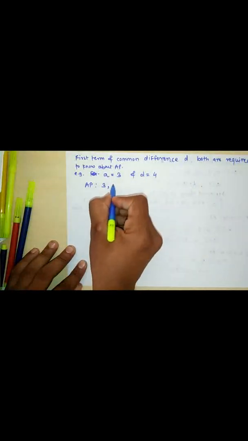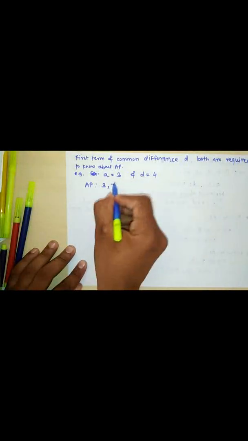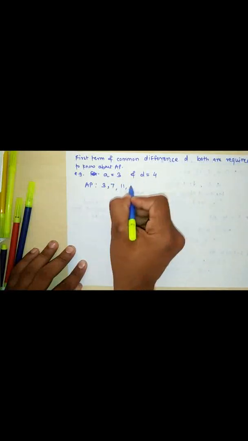Then what is the second term? 3 plus 4, that is equal to 7, and the third term will become 7 plus 4, 11. 11 plus 4 will become 15. Like this we can form an arithmetic progression if we know the first term and common difference. From this we can say that we require at least the first term and common difference, then only we can form an arithmetic progression.